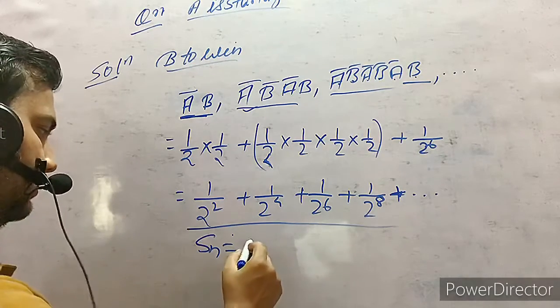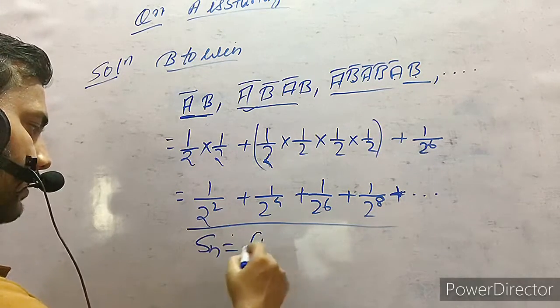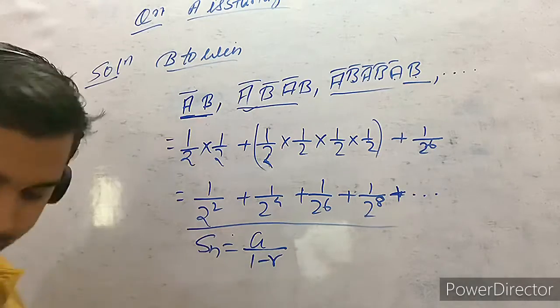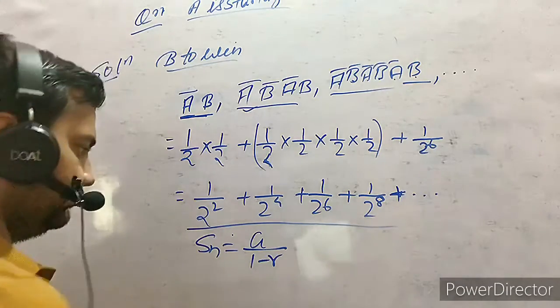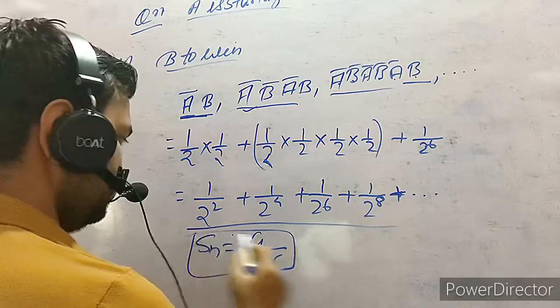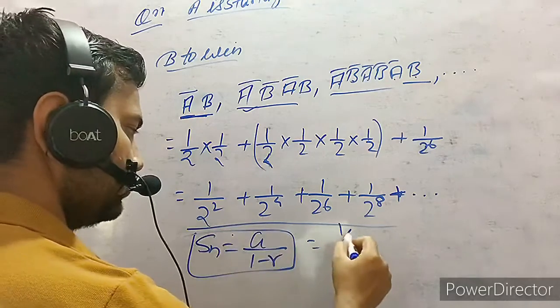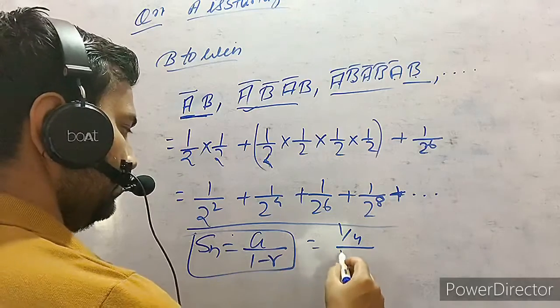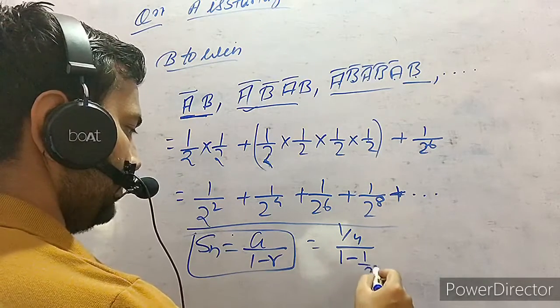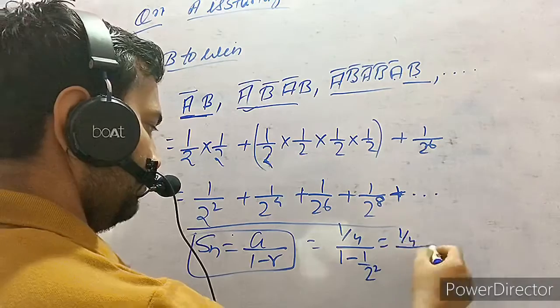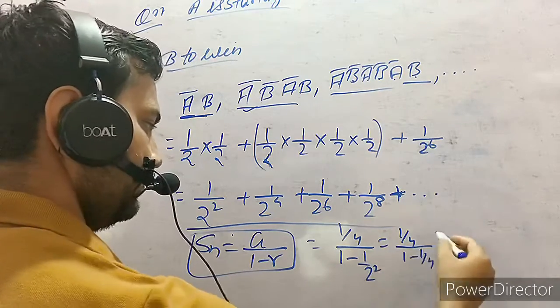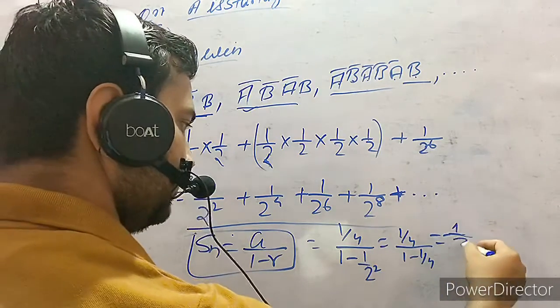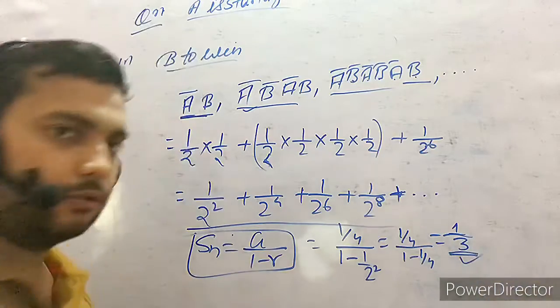It is a upon 1 minus r. Fine. For infinite GP, this is the formula, no? What is a? 1 by 4. And what is r? 1 by 2 square. So 1 by 4 upon 1 minus 1 by 4 is equal to 1 by 3. This is the possibility.